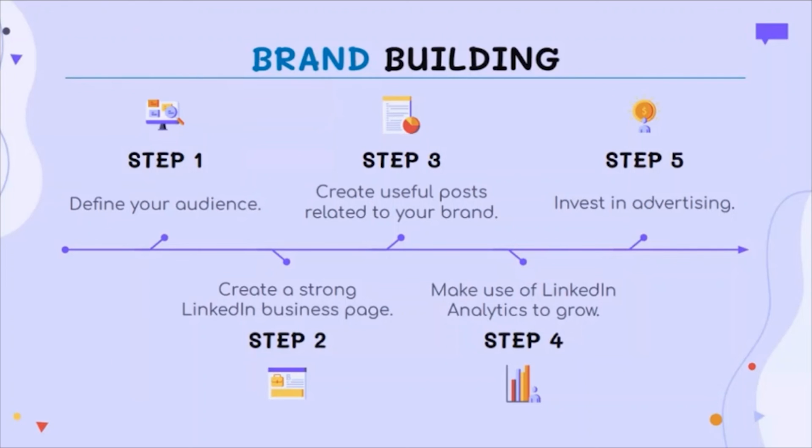You have to approach people on LinkedIn who are looking to buy designs. Building a strong LinkedIn page and sharing relevant posts for your brand consistently will help you build a strong brand. Make use of LinkedIn analytics, or for the long term you may also invest in LinkedIn advertising.